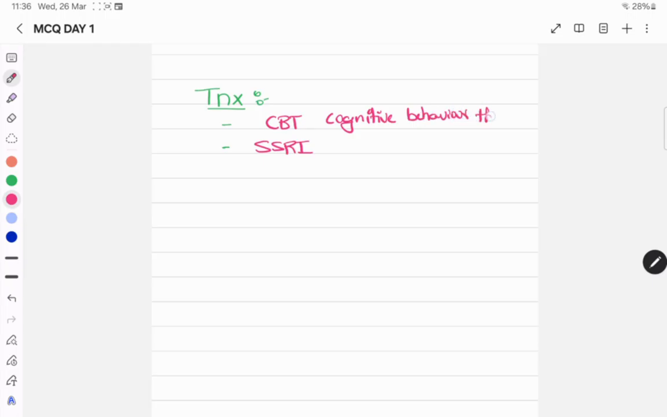Cognitive behavior therapy. Then SSRIs, that is selective serotonin reuptake inhibitors. The specific drug we are using here is fluoxetine. So these two things we can expect as a treatment when it comes to patients with bulimia nervosa.